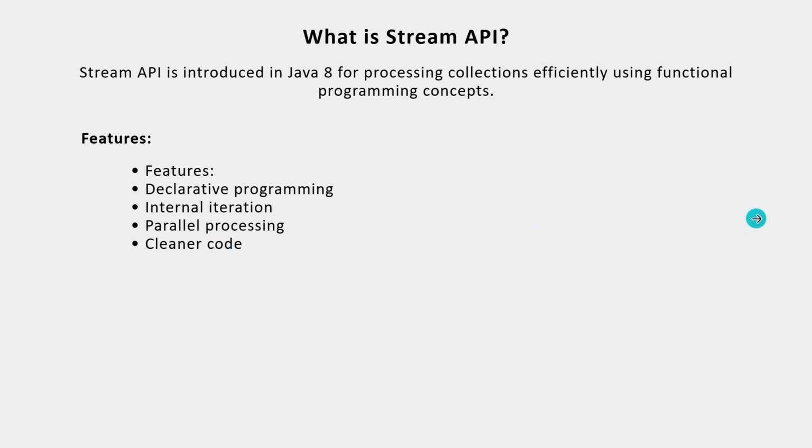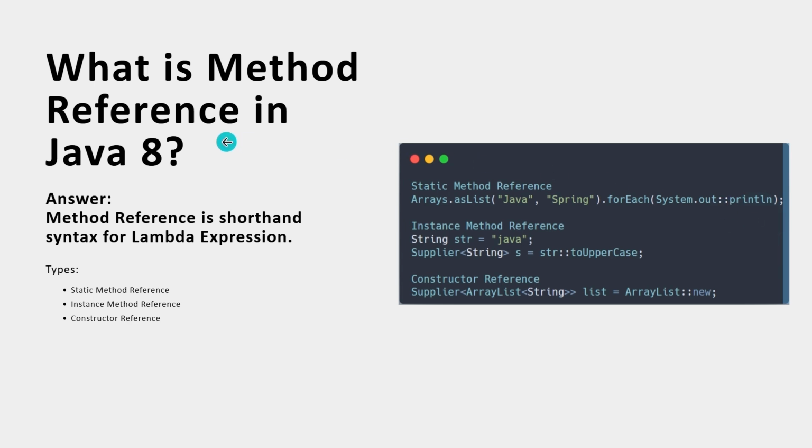So let's jump into the next question. What is a method reference in Java 8? A method reference is a shortened syntax for Lambda expressions. There are three types of method references: one is static method reference, one is instance method reference, and one is constructor reference. The interviewer will definitely ask what the types are as well. So here is the code snippet for each one.